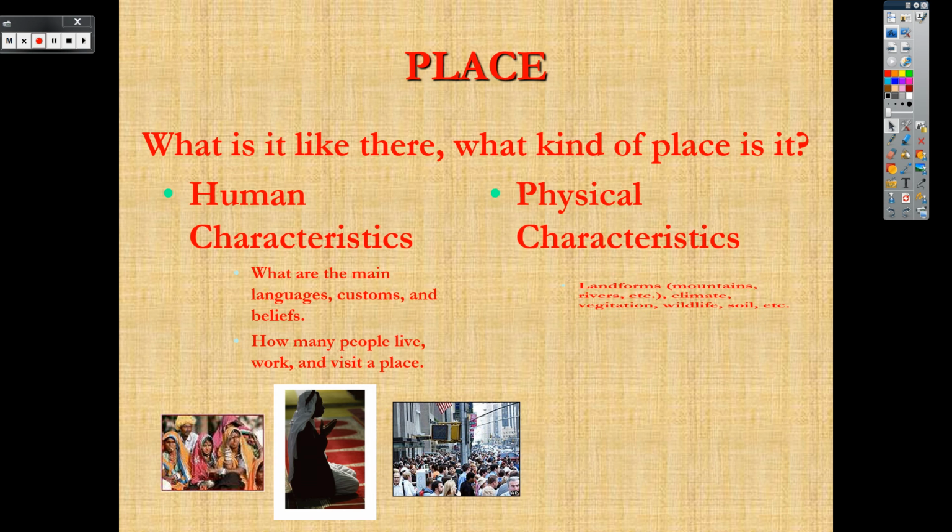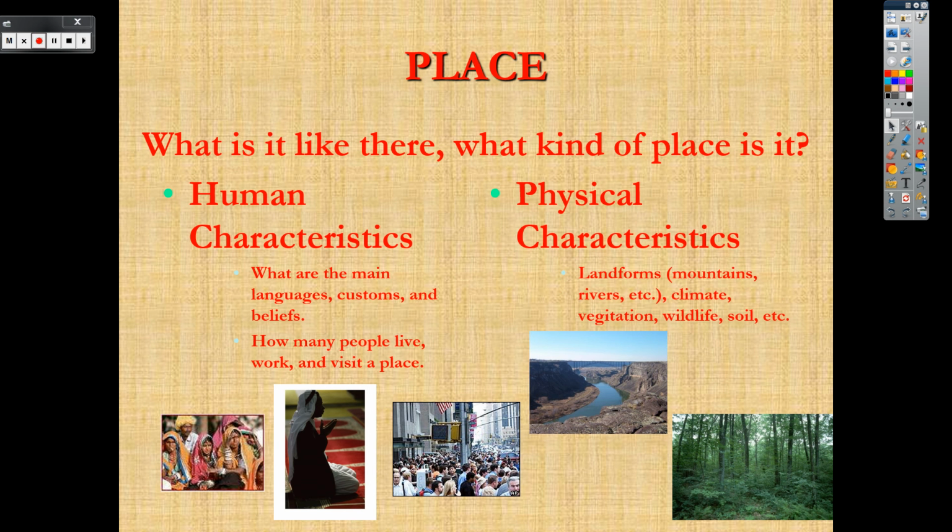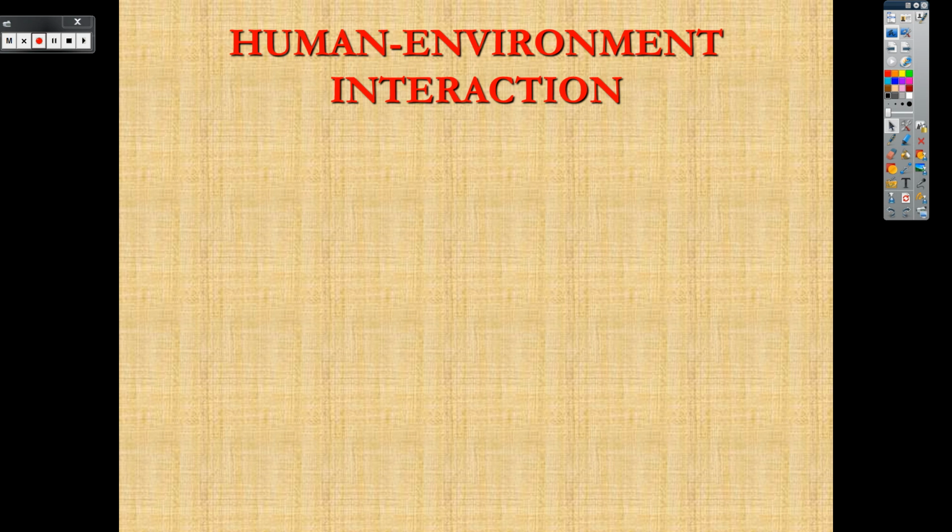Physical characteristics, landforms, mountains. It's hot. It's a lot of trees. It's a desert. Those are the type of things. What is it like there? Paint me a picture. I've never been to that place. Tell me what it's like at that place. Location, where is it? Place is what is it like?